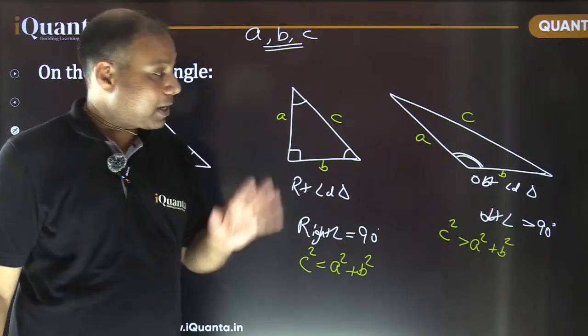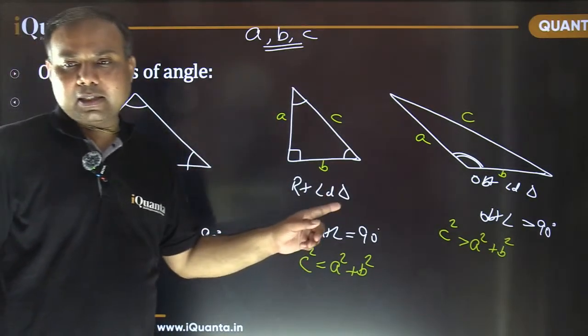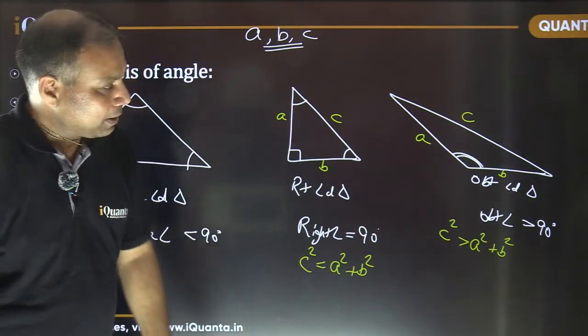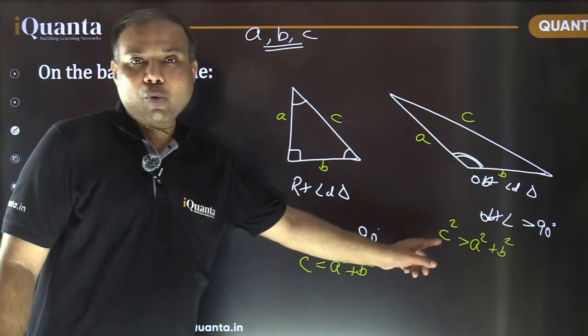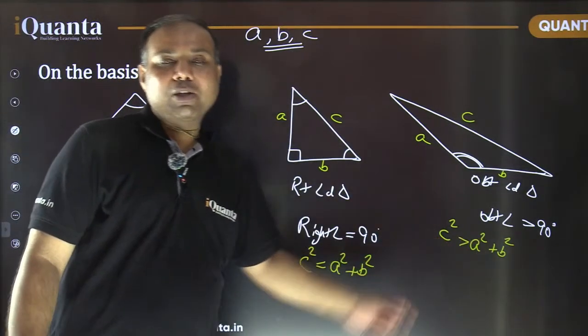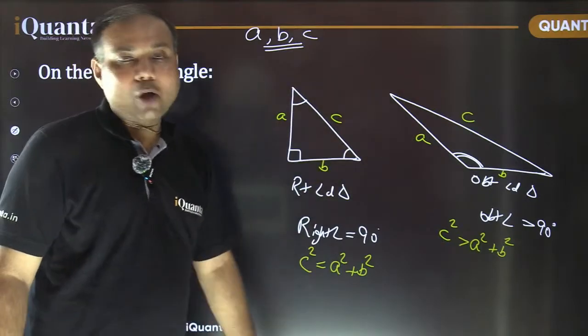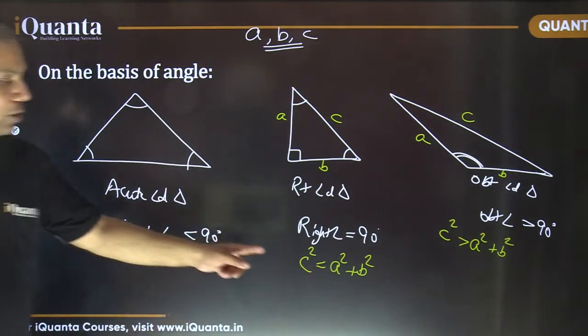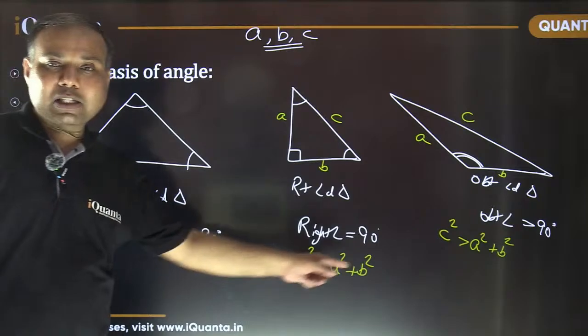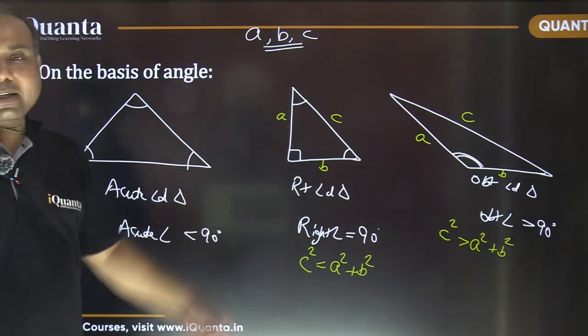So please make note of this so that you don't forget, and we should also understand how to apply it. If the square of the longest side is more than the sum of squares of the other two sides, it represents an obtuse angle triangle. If the square of the longest side is equal to the sum of squares of the other two sides, it represents a right angle triangle.